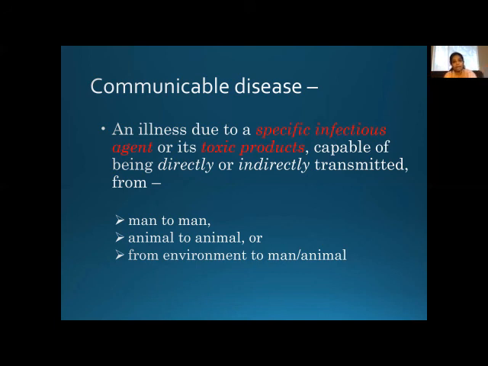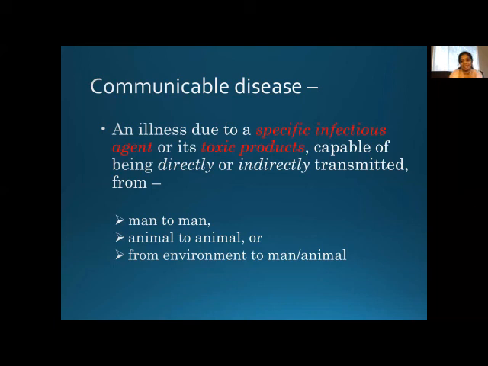That is indirect. Directly, you come in contact with the person who has the disease. Indirectly, there is another intermediate agent which can transmit the disease. Now you understand a little bit about the terminologies used, right?